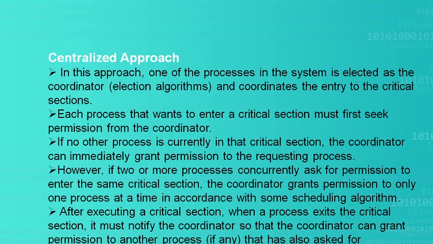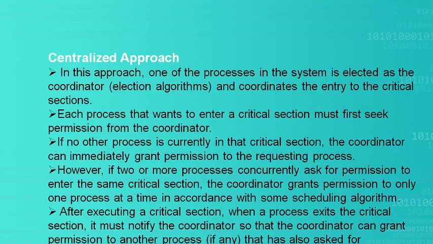In such a case, if P1 and P2 both send requests to enter into the critical section at the same time, the coordinator will decide depending upon scheduling algorithms: first come first serve, or priority, or within a time span. That is how it will decide how to schedule the processes to enter into the critical section.